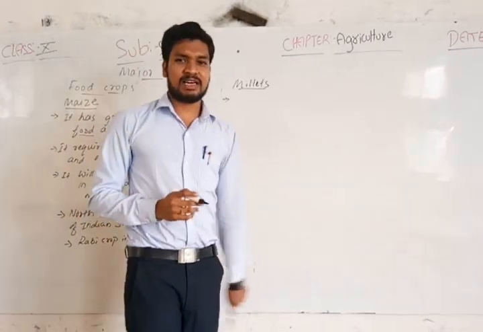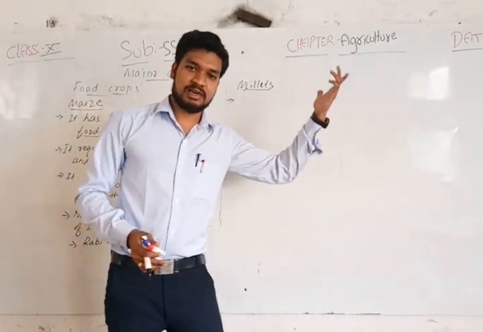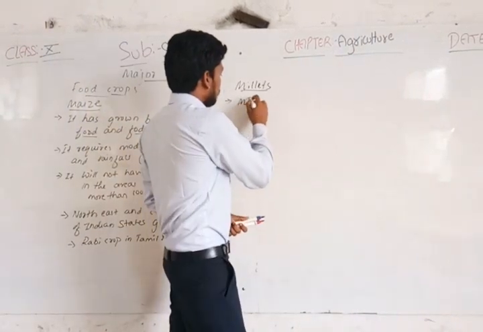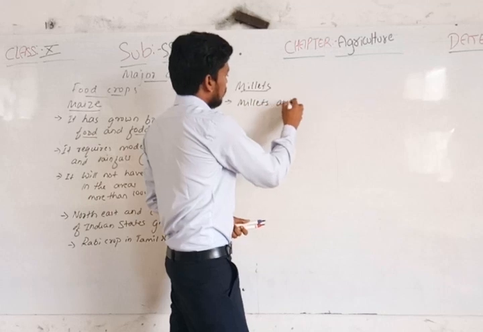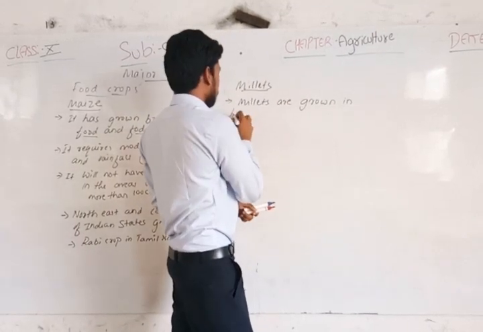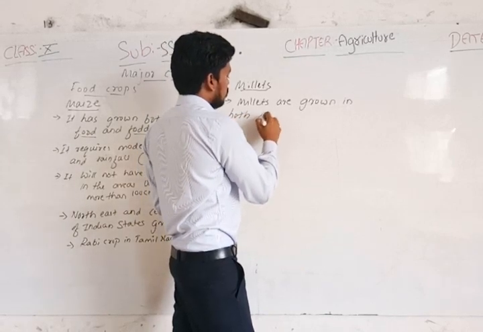These three millet crops are grown in both the rabi season and the kharif season.